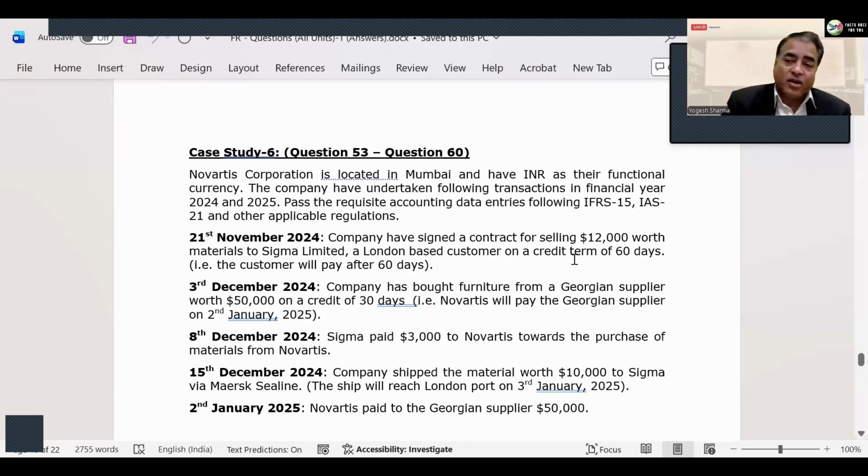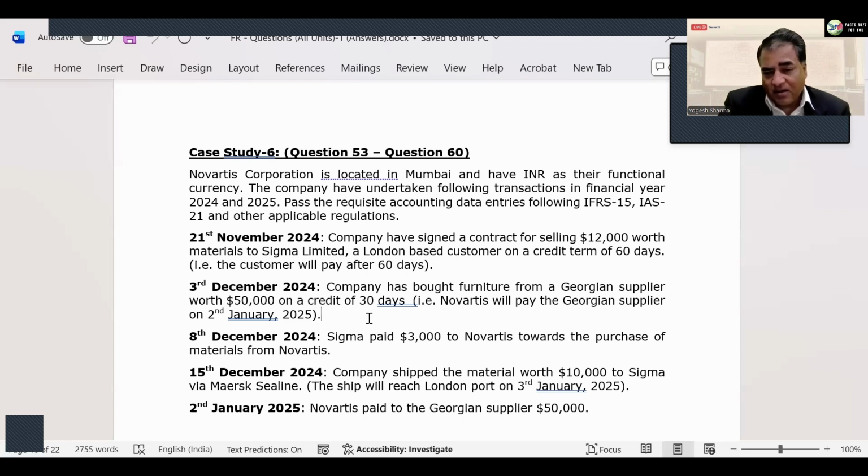But still, in the exam, when we do marking for the ACCA exam, always write it. So right there on 21st November 2024, even if the contract is signed with the customer with certain terms mentioned there, it's still not an accounting transaction item and no accounting effect will take place. Write this, so the examiner can give you 1 mark. If you do not mention it, maybe you get nothing, because you have not mentioned it. So right there on 21st November, you get nothing, no entry. Then on 3rd December, the company bought furniture from a Georgian supplier for $50,000 on a credit of 30 days.